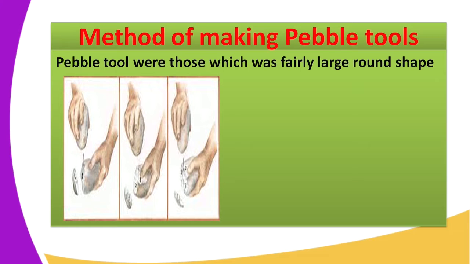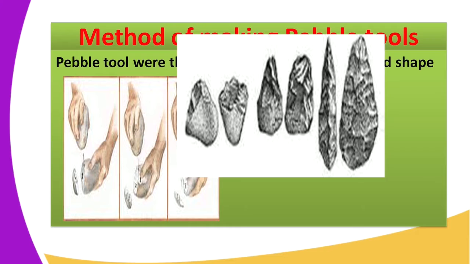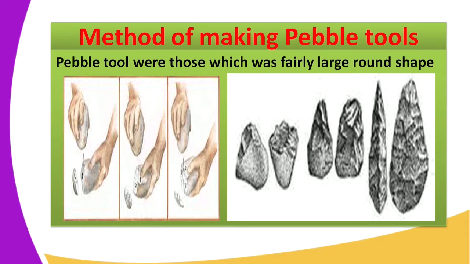This was the main method used to make the tools. So from the pebble, the large rounded stones, flakes were made, and remember, the flakes have a high cutting edge. They could cut, and they could be used as tools.